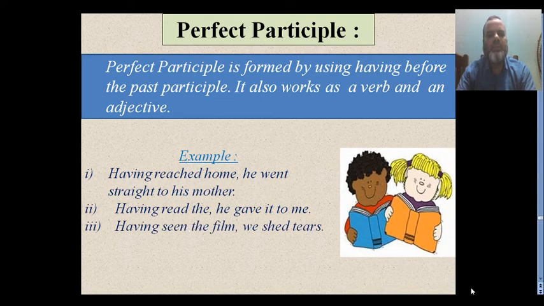Having seen the film, we shed tears. After watching the film, after completing the film, we shed tears. There, having seen is perfect participle. Having eaten rice, he went to bed. After completing eating rice, he went to bed, meaning having eaten. That means having eaten is perfect participle here.